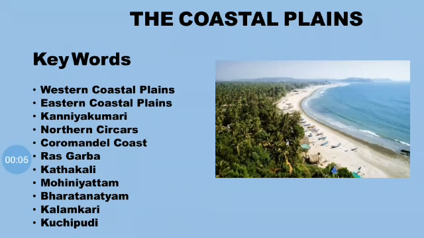Today's topic is the coastal plains. In the last session, we discussed the northern plains, isn't it? So today we shall learn about the coastal plains. The keywords are Western coastal plains, Eastern coastal plains, Kanyakumari, Northern Sarkars, Coromandel coast, Rasgarba, Kathakali, Mohiniyattam, Bharatanatyam, Kalamkari, and the last one is the Kuchipudi.